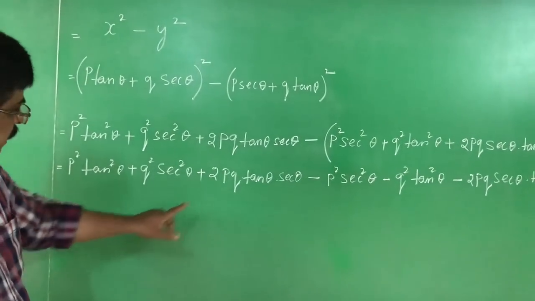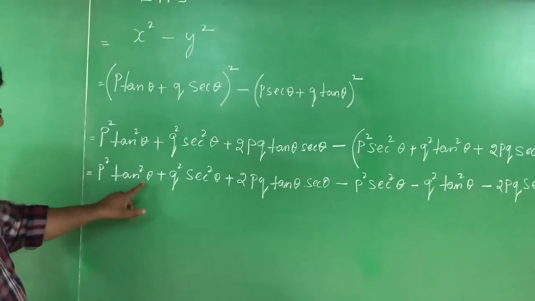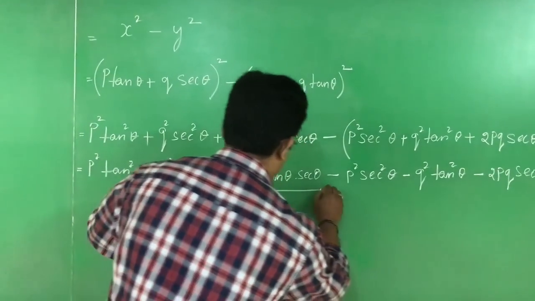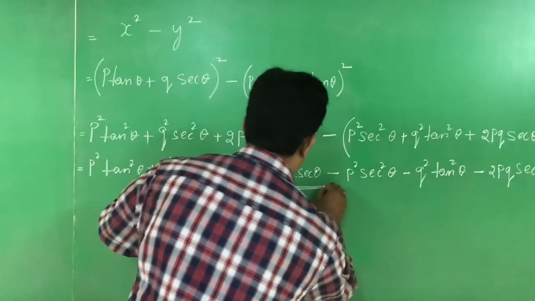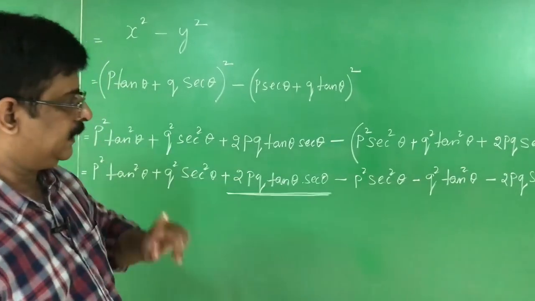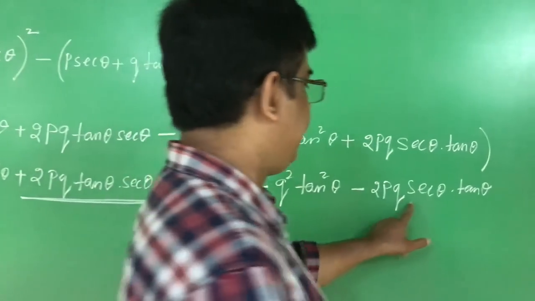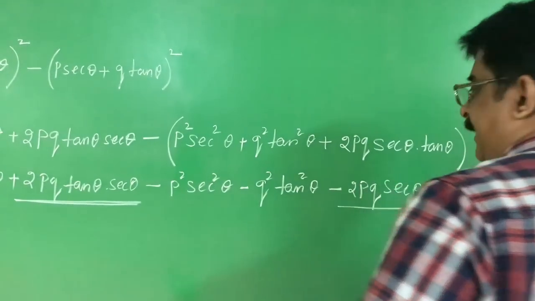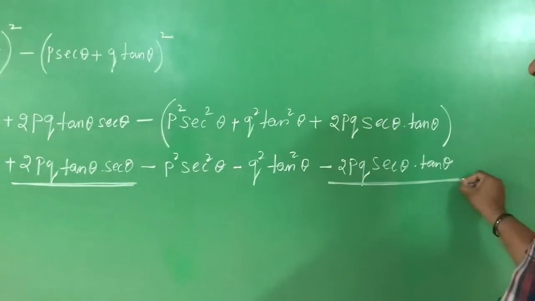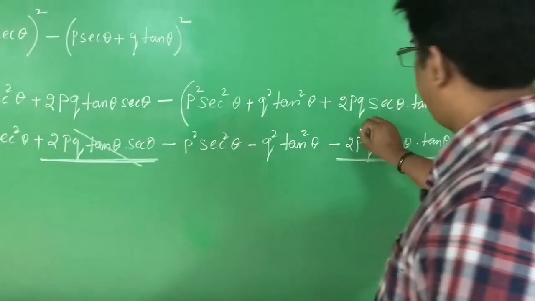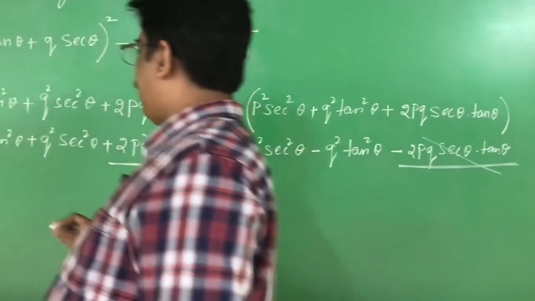Right. Now, p square tan square theta, q square secant square theta, plus, see this part, plus 2pq tan theta secant theta. Here see, minus 2pq secant theta tan theta. These two we can cancel. I cancel.